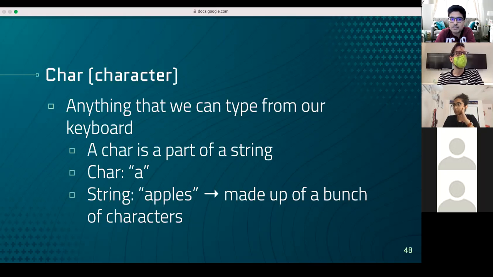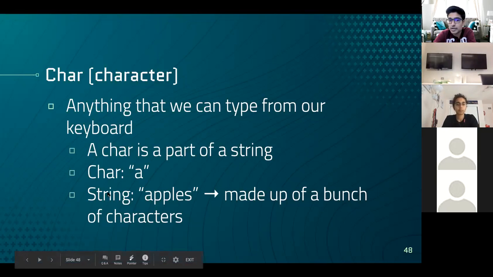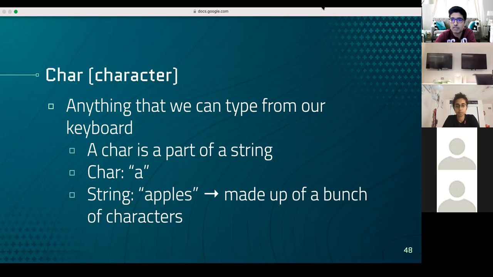But the basic thing you guys have to know for today is that a character, like you guys said, is a part of a string. Multiple characters make words, right? So our names are made of multiple characters. Say the string is apples, well, the characters are A, P, P, L, E, and S, meaning the string is made up of 6 different characters. So that's something we'll know for today when trying to figure out what is a vowel and what is not.